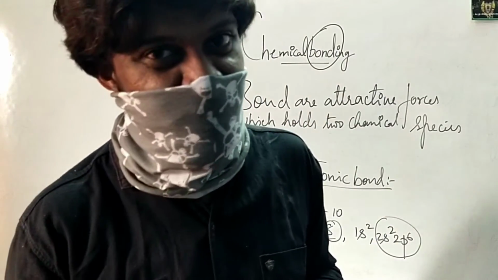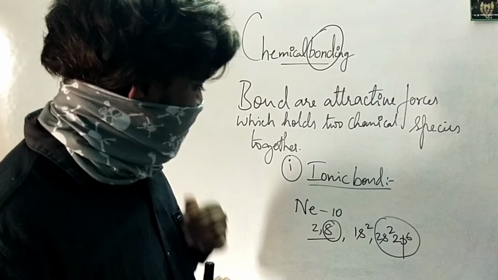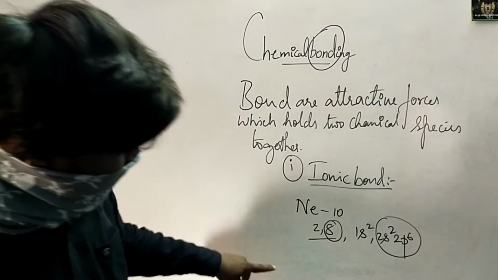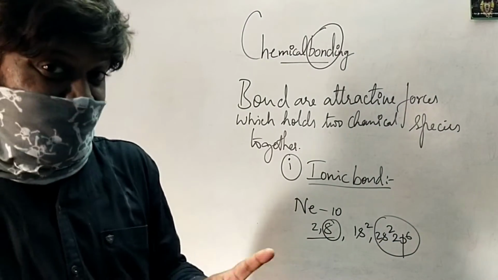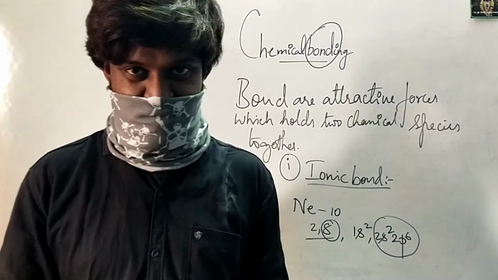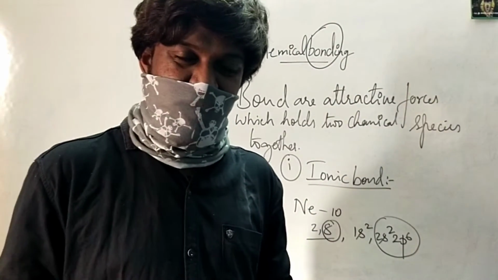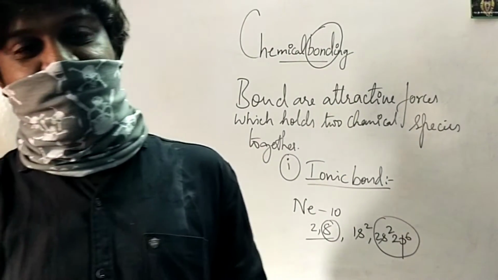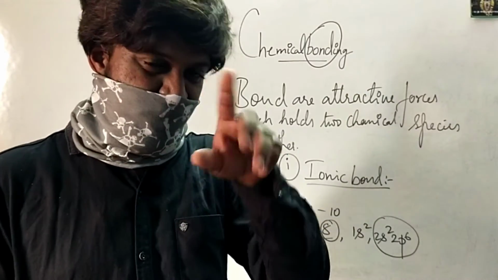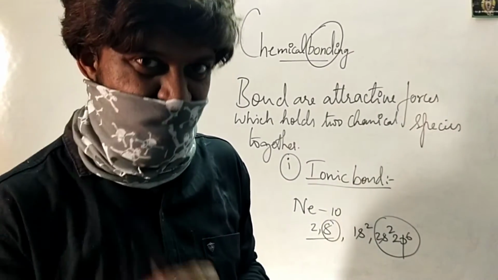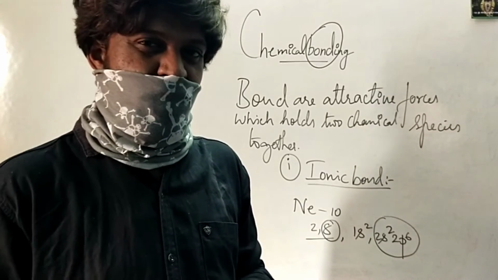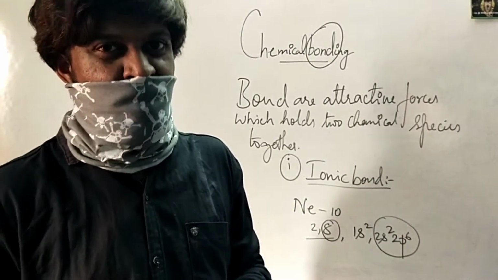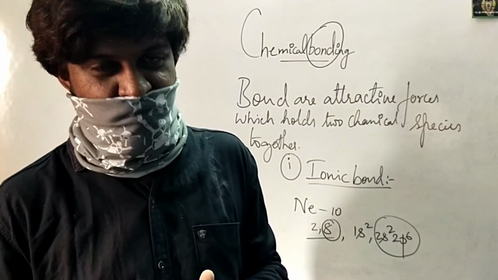You tend to behave like them, is it not? Similarly, any element possessing these 8 electrons will tend to behave like a noble gas. So having 8 electrons becomes very important. This is a major factor for formation of bond, which we will see while explaining the science behind formation of bonds.